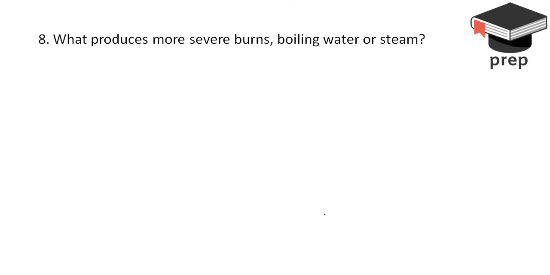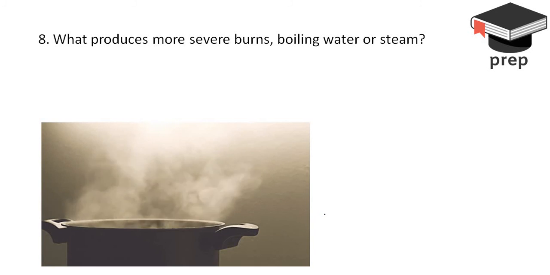Now moving on. The next question is, what produces more severe burns, boiling water or steam? So again, this question is very similar to the previous one. We have two things: one is water and the other one is steam, both at the same temperature, 100 degrees Celsius. If you want to heat something, or give heat energy to something, the heating object needs to possess an extra amount of heat energy.